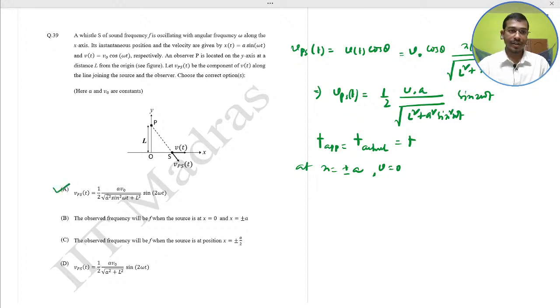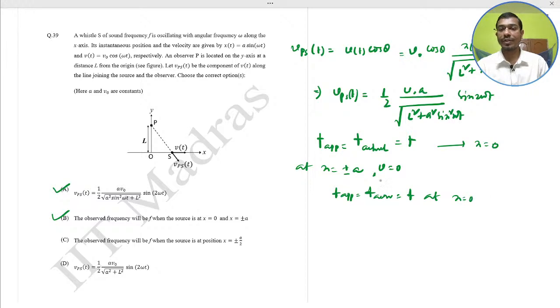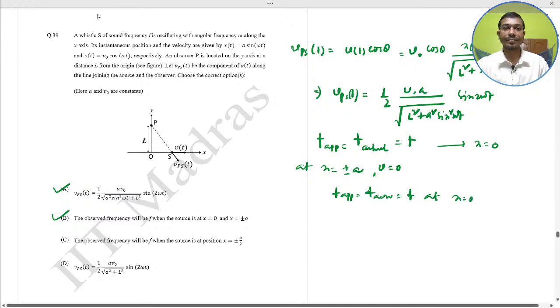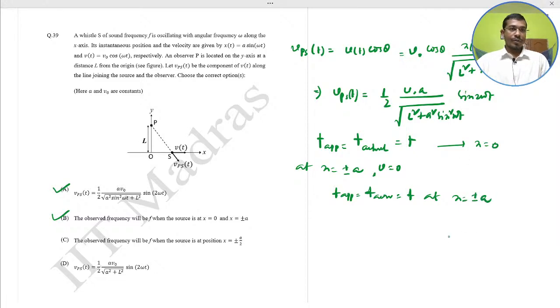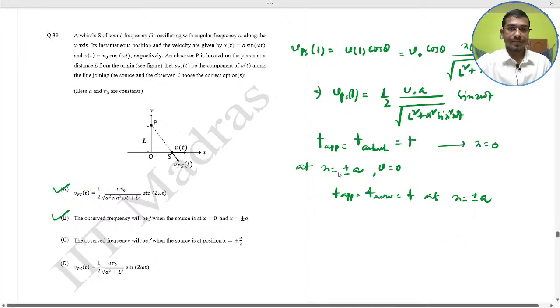We just calculate V_ps(t) equal to half A V naught by root of A square sin square omega t plus L square, into sin 2 omega t. And B would be the correct. The observed frequency will be F when the source is at x equal to 0 and x equal to plus minus A. Sorry, x equal to plus minus A.